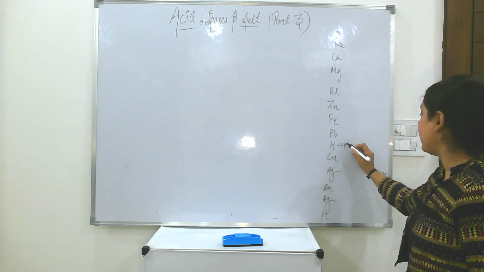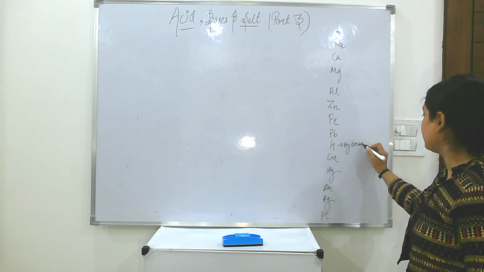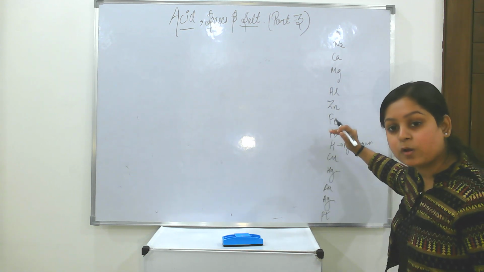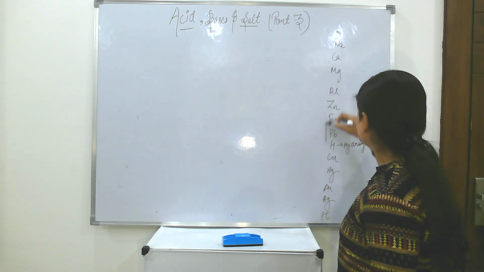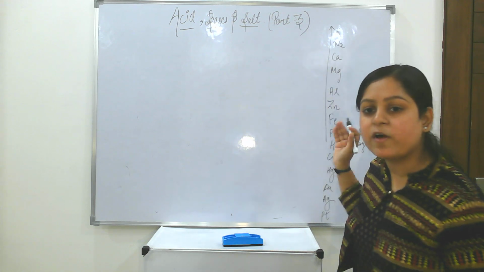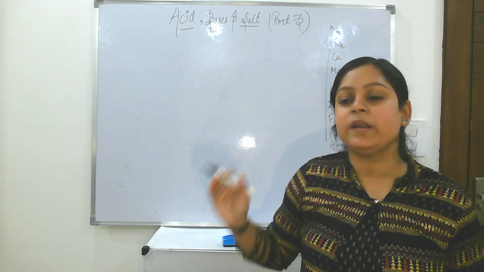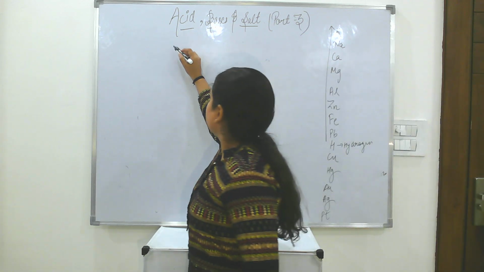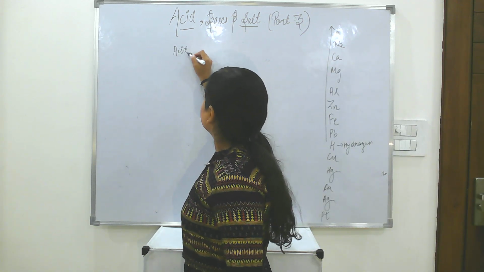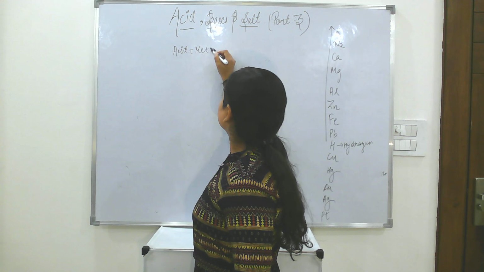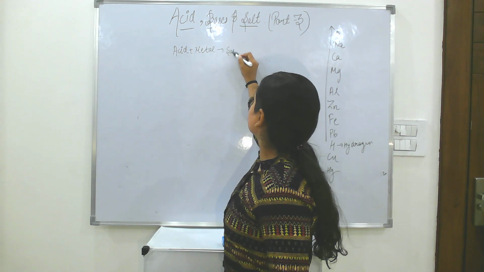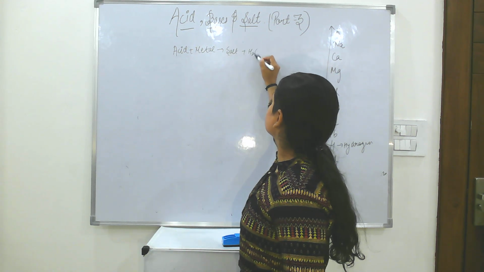H for hydrogen. So all the metals which are above hydrogen will react with acid to form salt and hydrogen gas. Acid plus metal will give salt plus hydrogen gas.